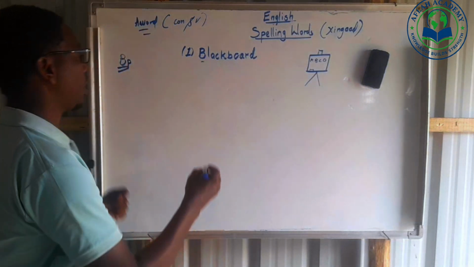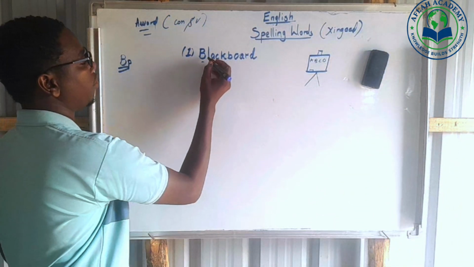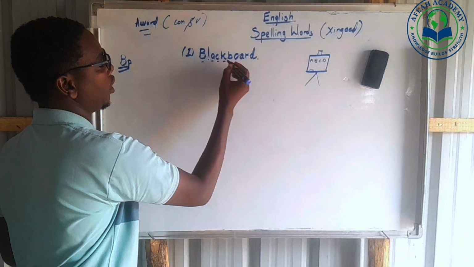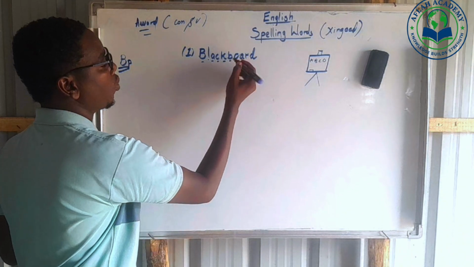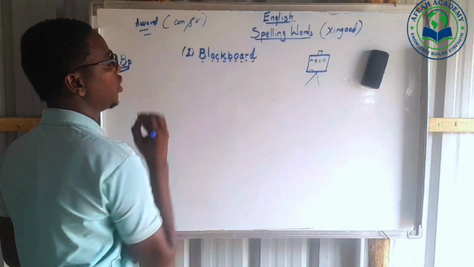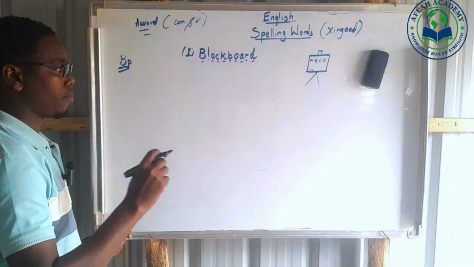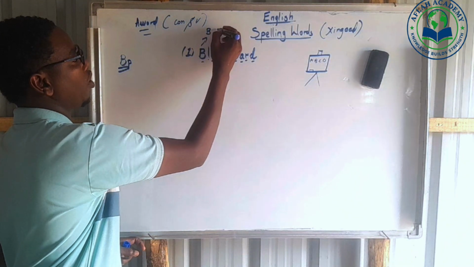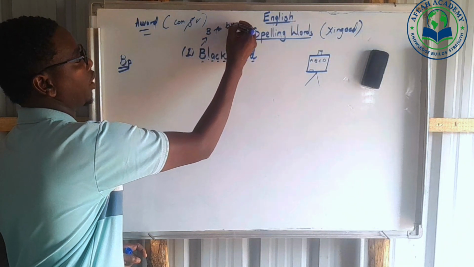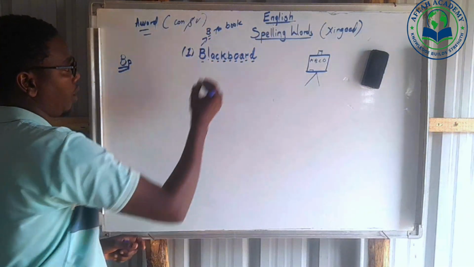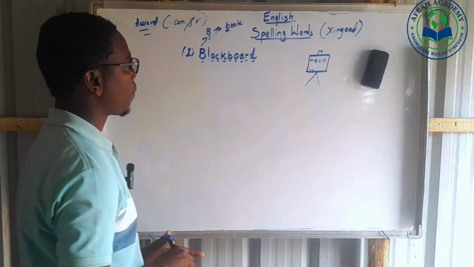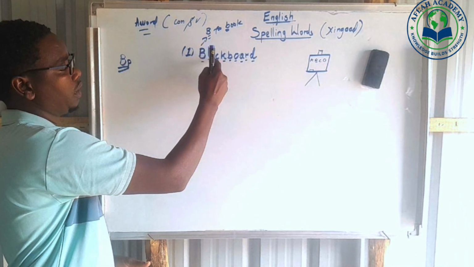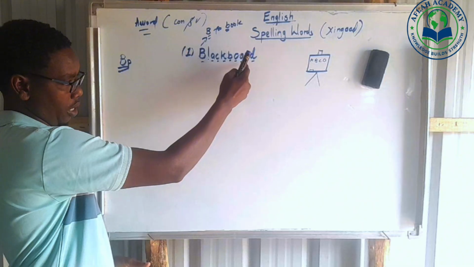So from there now, here we have B, L, A, C, K, B for book, O, A, R, D. This one sometimes you say B for book. Why are we saying B for book? So we say B for book. So blackboard: B for book, L A C K, B for book, O A R D.